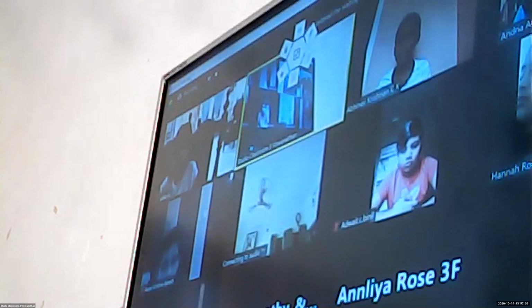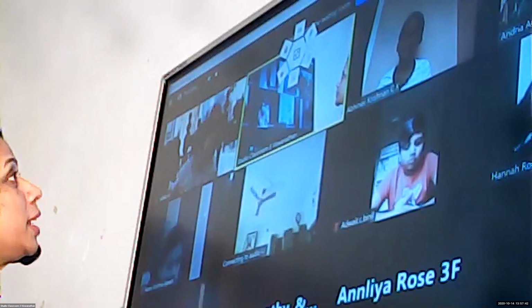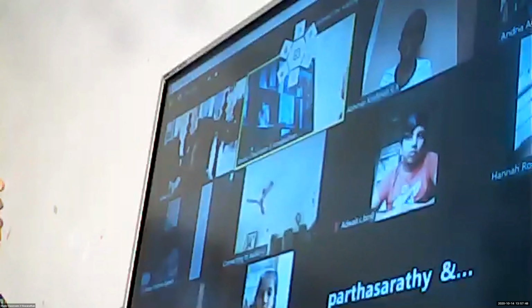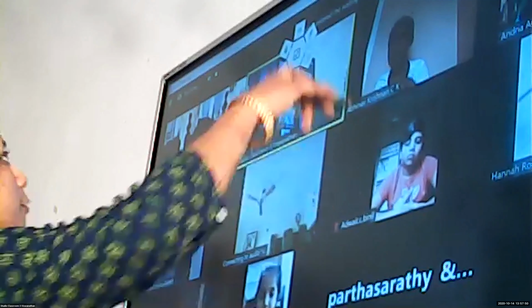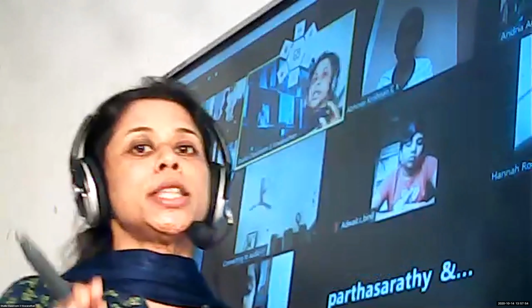In today's session, we will learn about the verb and the object. Verb and its object. Worksheet 9. First of all, we need to know what is a verb.